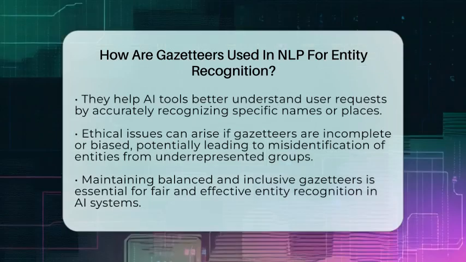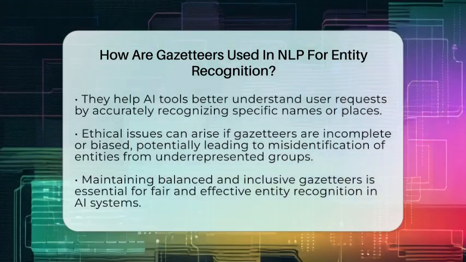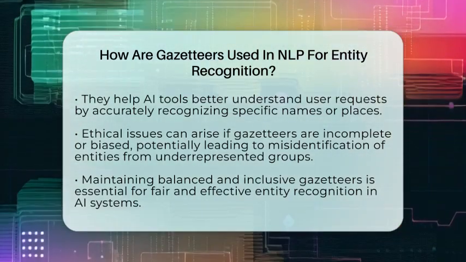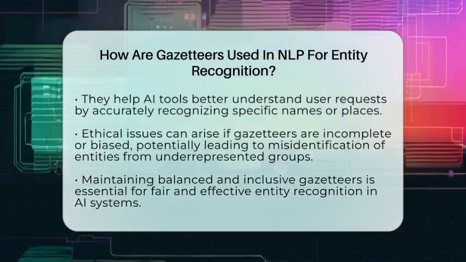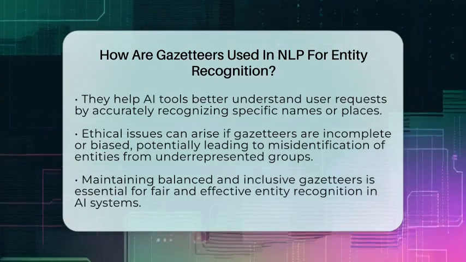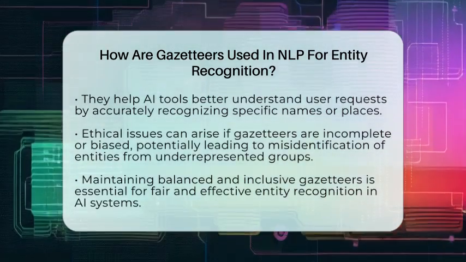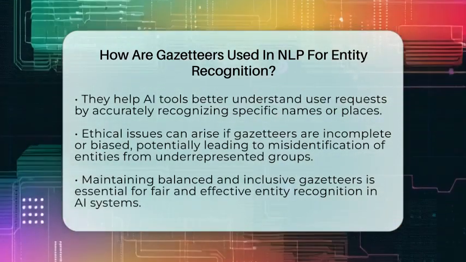If gazetteers are incomplete or biased toward certain cultures or regions, the system might miss or misidentify entities from underrepresented groups. So, maintaining balanced and inclusive gazetteers is essential for fair AI.